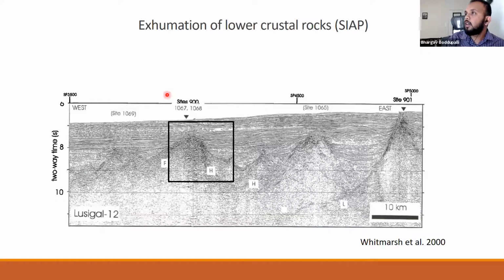Another interesting piece of evidence to support this comes from the southern Iberian abyssal plain. This is a seismic section from Whitmarsh et al., 2000, so it's an old paper and the quality of this figure is not so great. There are 3 reflectors: the S reflector, an H reflector, and an F reflector. Our interest is in this region, the H reflector, which is a detachment fault in this region.